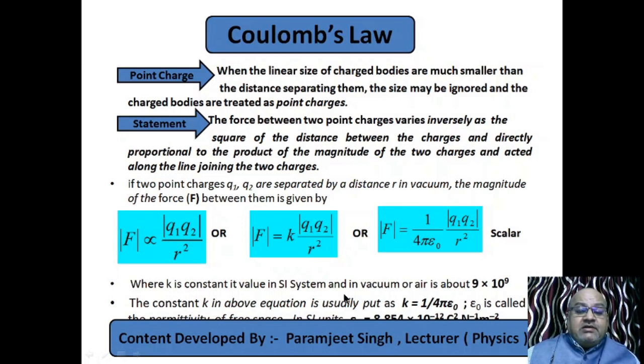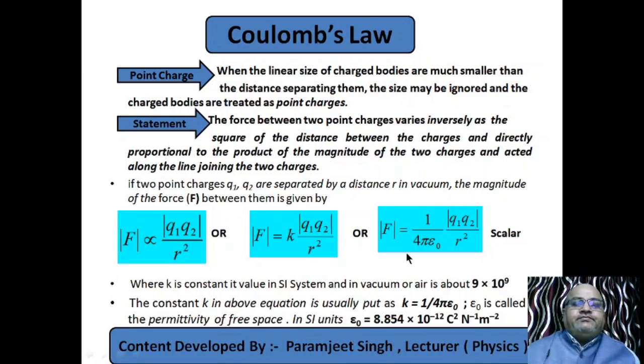It means here we are discussing the forces when charges are placed in vacuum and in SI system. This 1 by 4 pi epsilon naught is in SI system. Epsilon naught is called the permittivity of the free space.